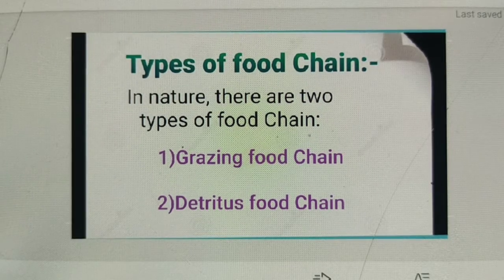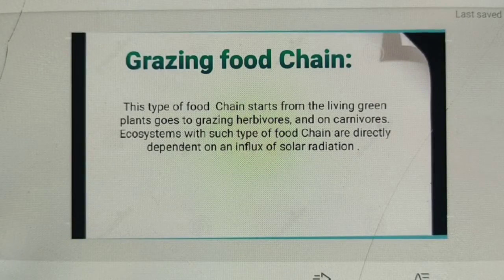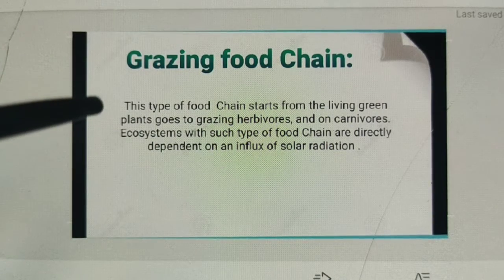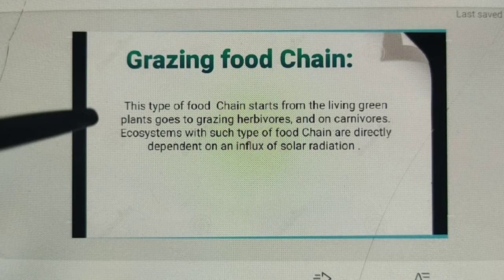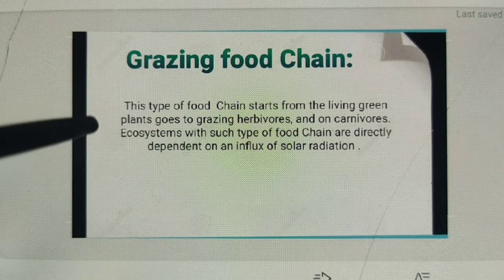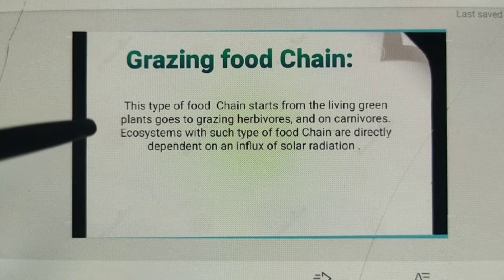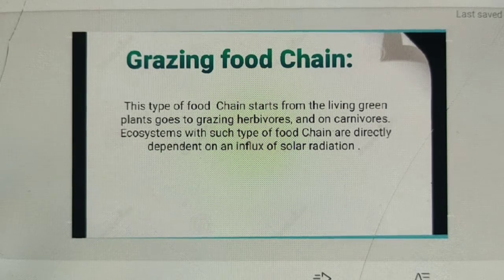See here, one, definition of grazing food chain. This type of food chain starts from the living green plants, goes to grazing herbivores, and on to carnivores. Ecosystems with such a type of food chain are directly dependent on an influx of solar radiation.